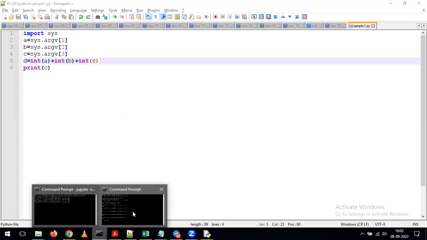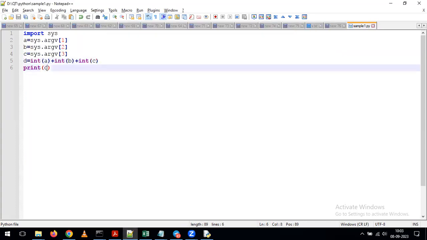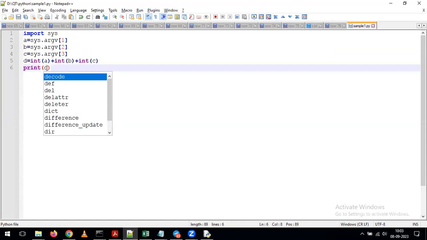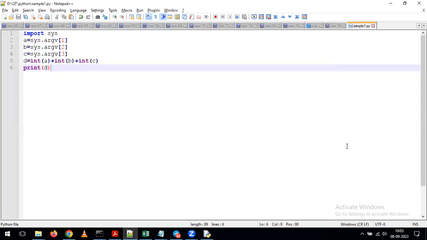Now tell me, if you want to run this program, how many arguments do we have to pass? It should be d instead of c. Yeah, sorry, it's my mistake. I'm giving int of d. Okay, just run this one. Now what's happening? We are passing a total of 3 arguments. In the previous examples, we gave only 2 arguments, but in this example, we are passing a total of 3 arguments. So whenever you want, you can increase the number of arguments just by adding sys.argv as part of your program.